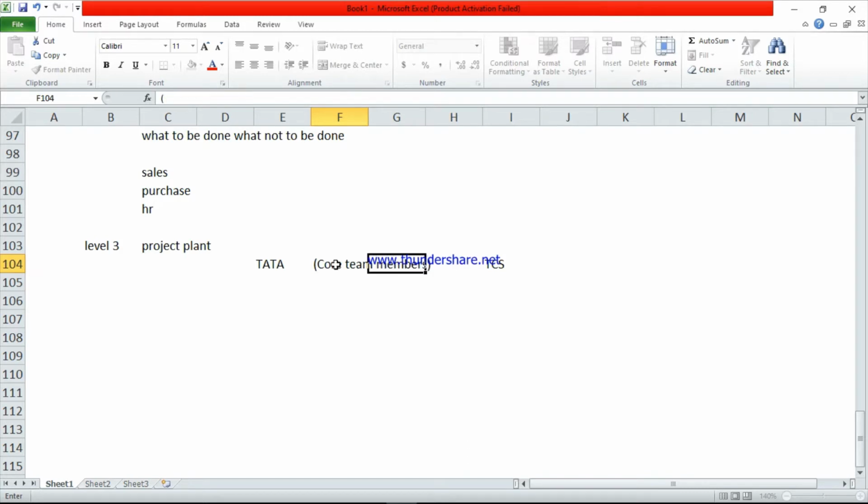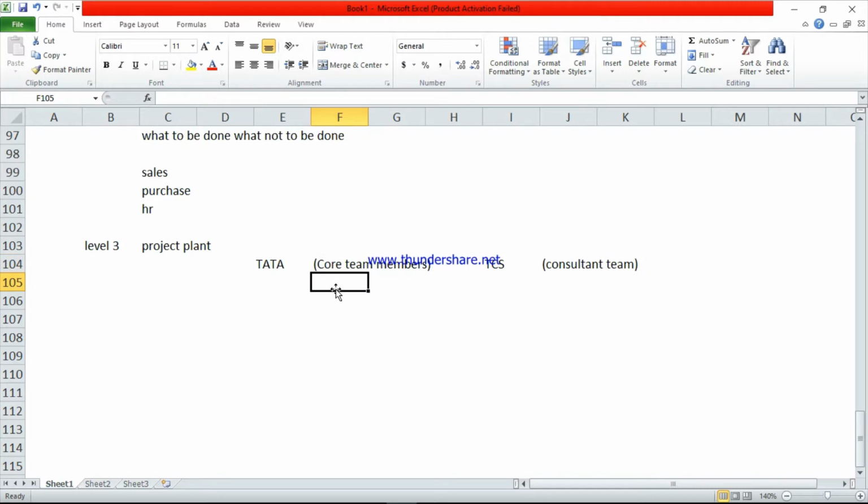These are the CTM employees, and TCS employees are called consultant team. So here core team members and consultant team members will club together for the project plan.